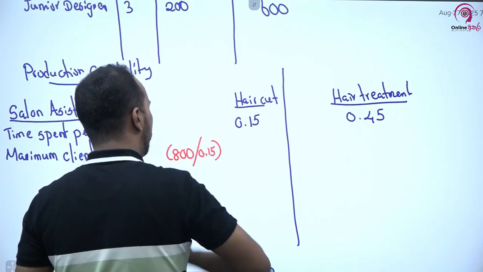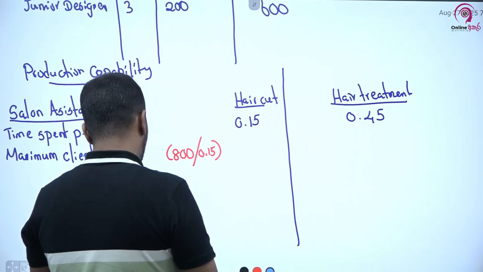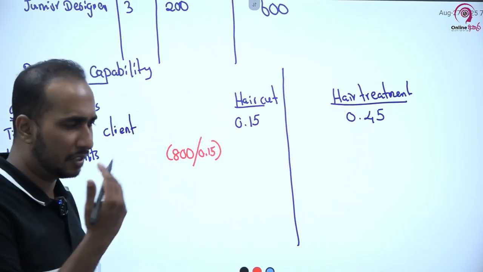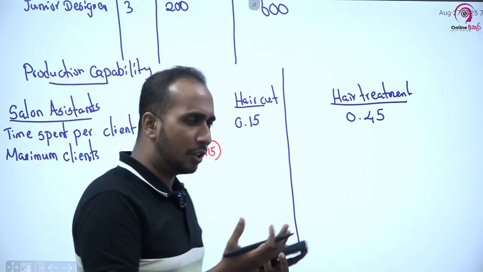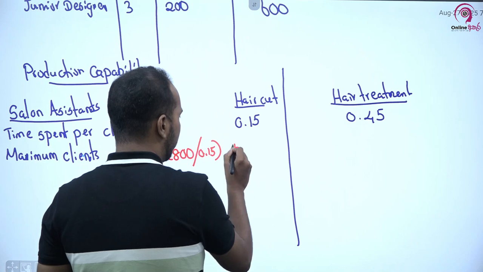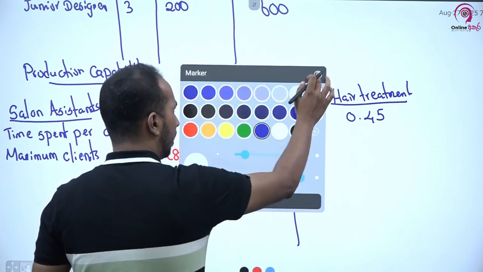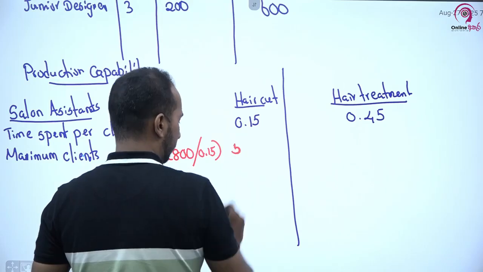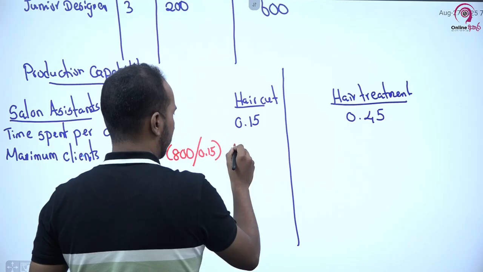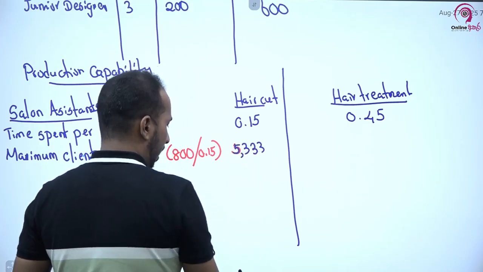One client takes 0.15 hours. See the answer: 800 divided by 0.15 is 5333.33 something. We can't take the fraction of clients, no. Therefore we will take the whole number, 5333.